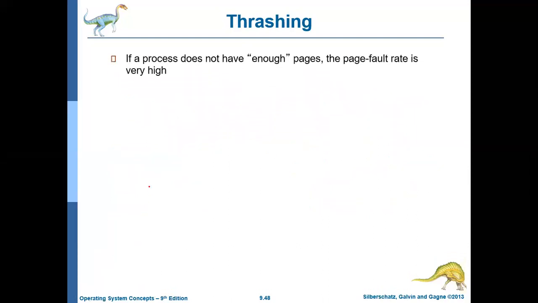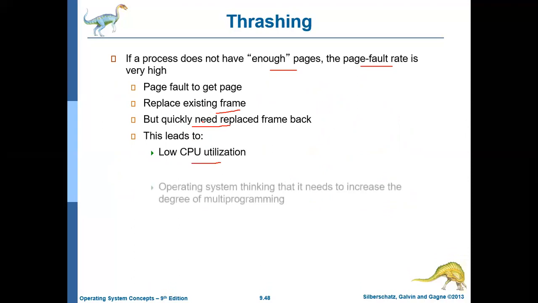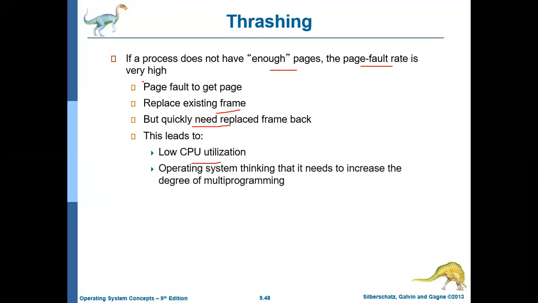If a process does not have enough pages, there will be a page fault. Whenever there is a page fault, we'll be replacing some existing frame if there is no sufficient memory. But whatever page you replace now may be required again, so again you need to replace. This will lead to low CPU utilization, because most of the time the paging is happening.